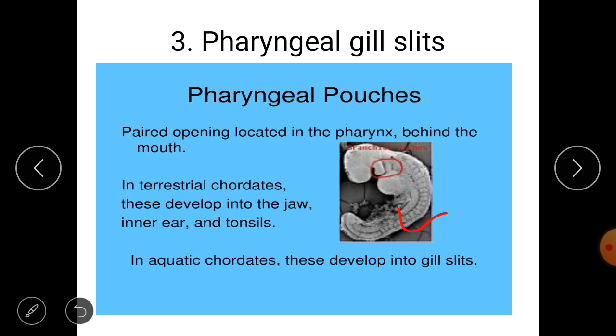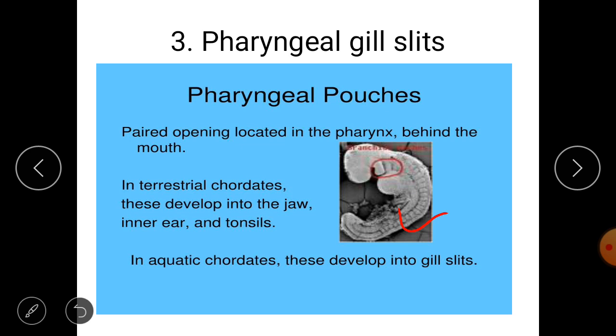Of course, you may ask whether we always have pharyngeal gill slits. They are present in some animals and may be absent in some animals. I already told you that to say an animal is a chordate, it should have some basic structures.